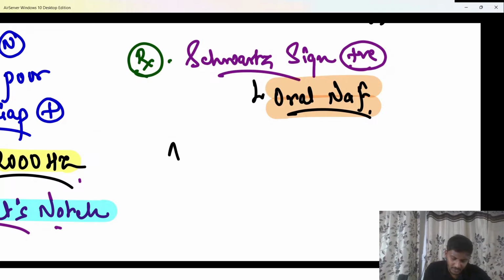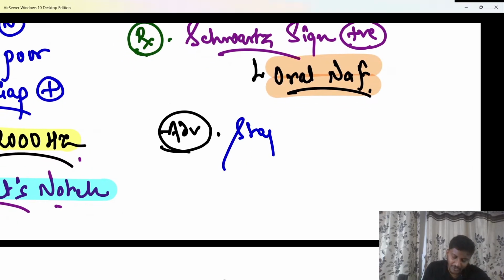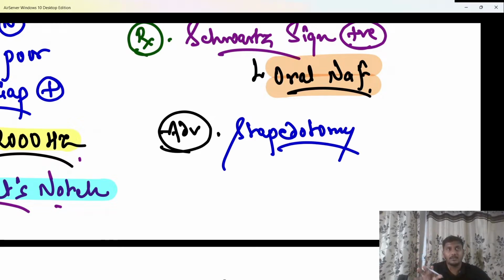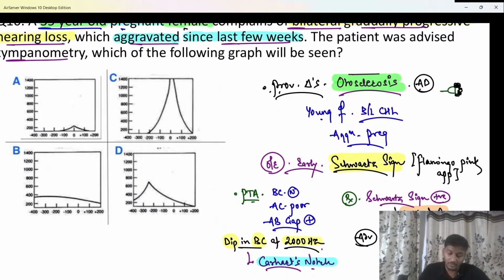And in the advanced, later stages of the disease, we have to go for surgery. The surgery which is preferred, beta, is stapedotomy. Remember that. Stapedotomy is usually preferred over stapedectomy. The reason is, if we perform a stapedectomy and use a piston prosthesis, that is not going to give you the best quality. That's the reason stapedotomy is always preferred. If you can save the stapes, always first try to save the stapes. If saving the stapes is not possible at all, then we may go for a stapedectomy. Clear? So that is important about otosclerosis, bache.